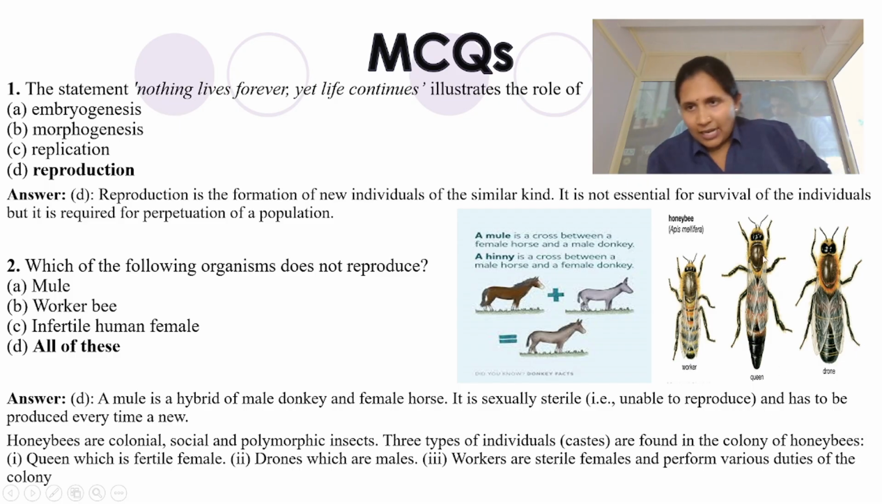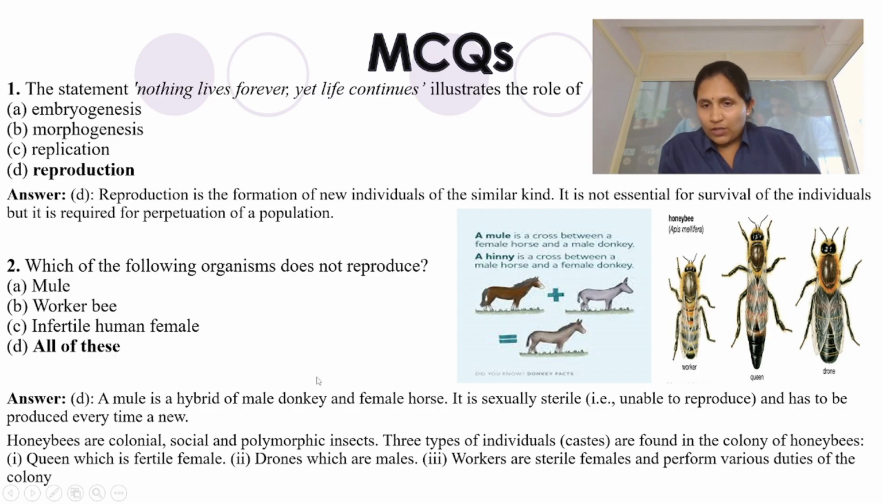The queen is of course fertile. She is a female and she is fertile. The drone is a male and also fertile. But when it comes to the worker, she is also a female, but students, she is infertile. She cannot produce offspring. That is why, for the question, which of the following organisms does not reproduce? Mule, of course, you know it does not reproduce. It is infertile itself. The worker bee is also infertile, regardless of being a female. An infertile human being, of course. When all these 3 cannot reproduce, the answer is all of these.